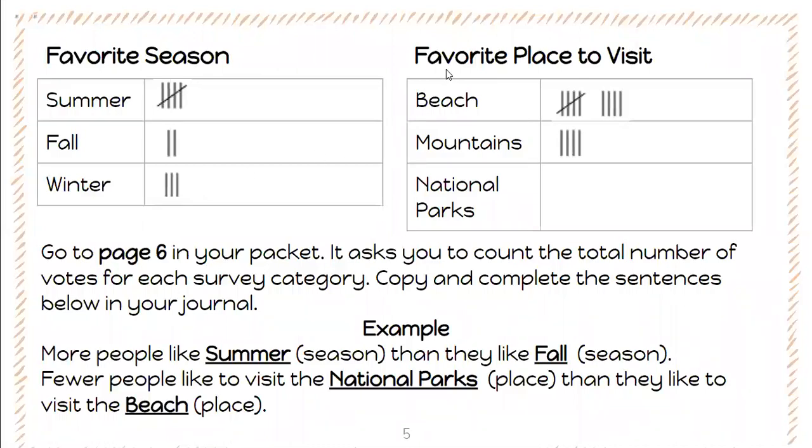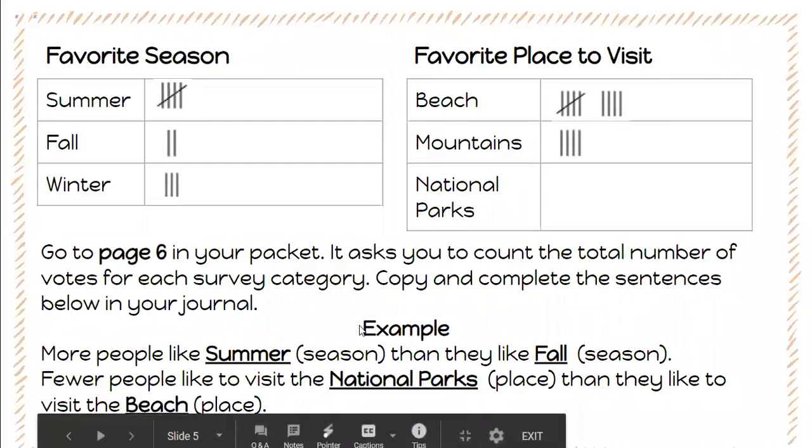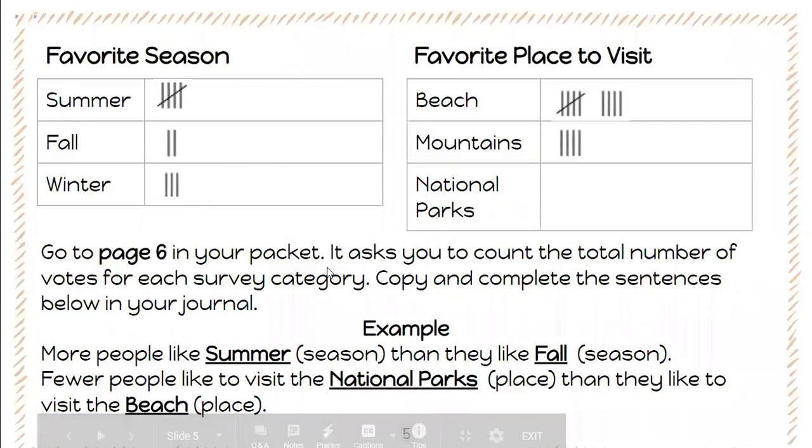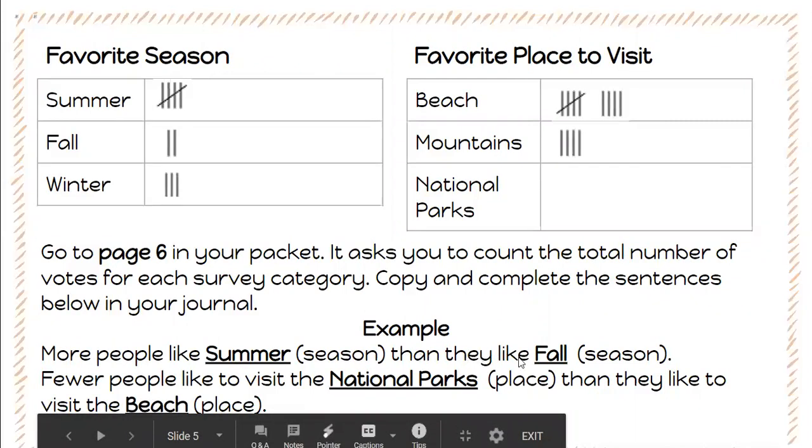And then if I look at my favorite place to visit tally chart, I would notice that 9 people like the beach and 4 people like the mountains. No one liked going to national parks. So then here's an example of how you would fill out the sentences that were provided in your packets. So if I'm looking at my favorite season tally chart, more people like summer than they like fall.